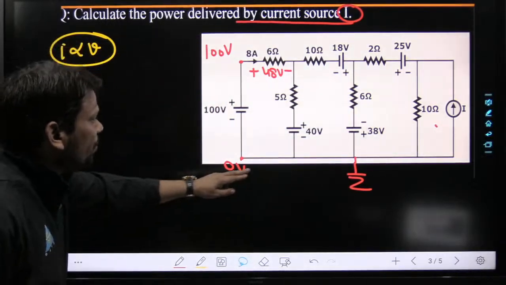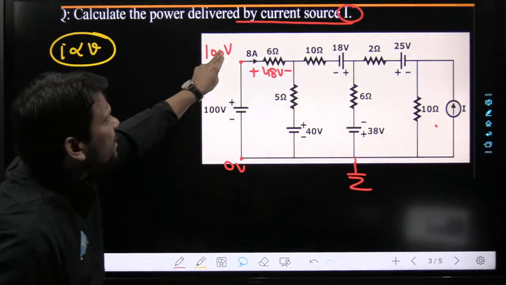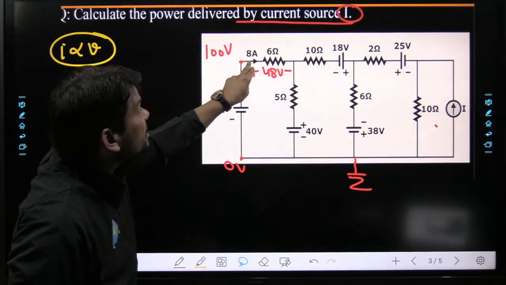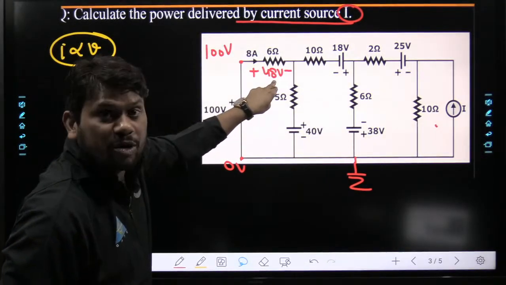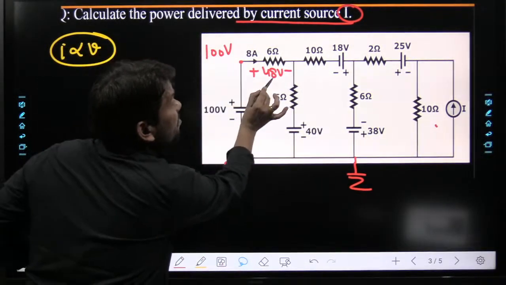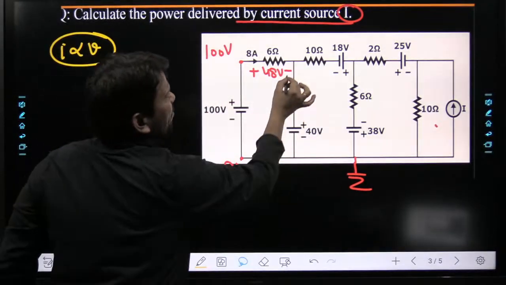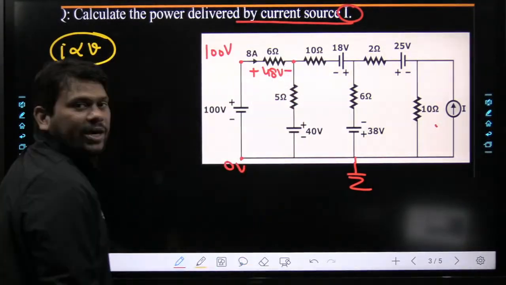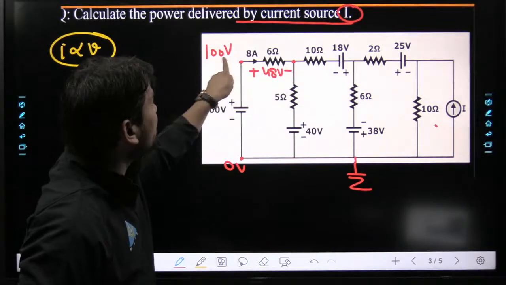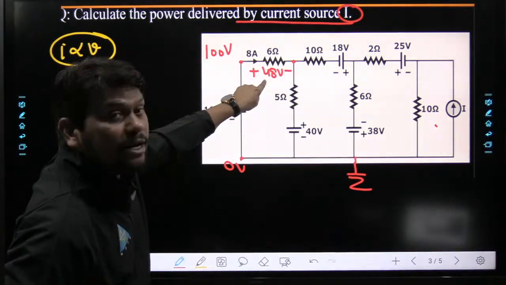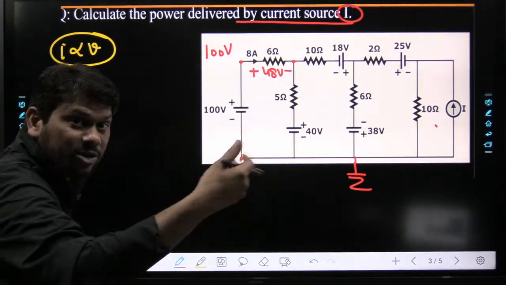See here. With respect to ground, we have 0 volt, 100 volt, and here 8 ampere current is given already. So 8 into 6 is nothing but 48 volts. So 100 minus 48. Can you tell me, everyone, how much voltage will appear at this node? How can we calculate this voltage?